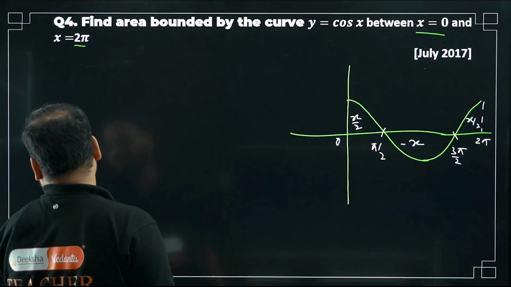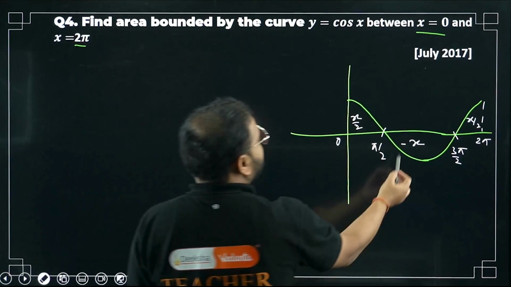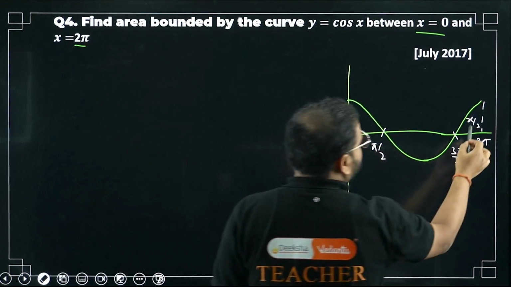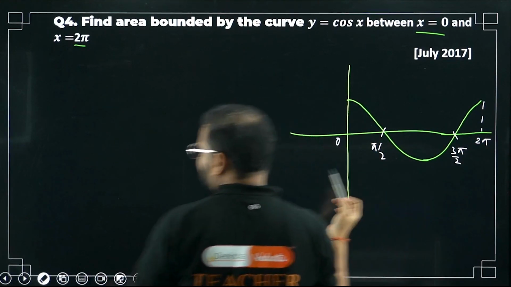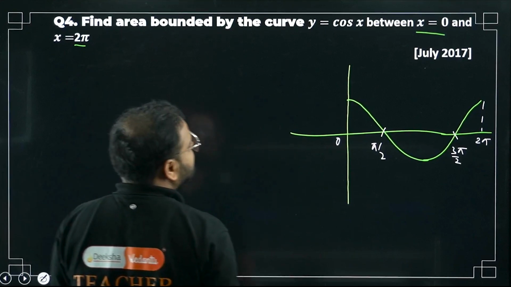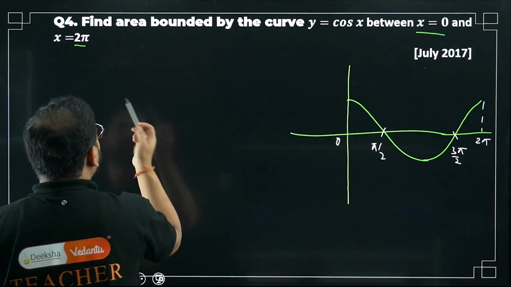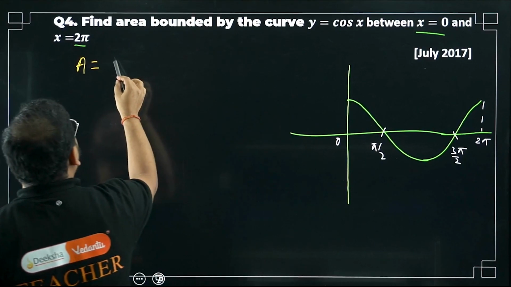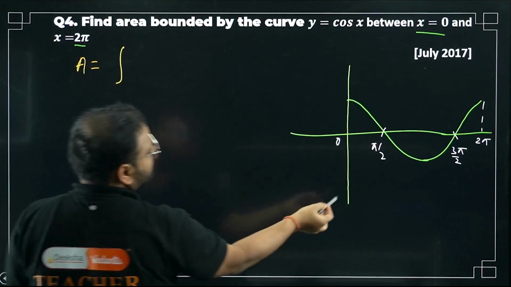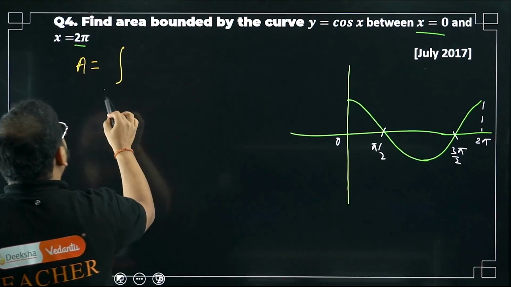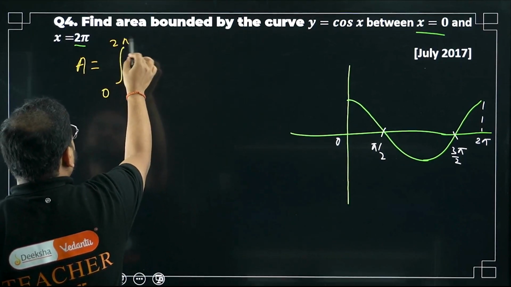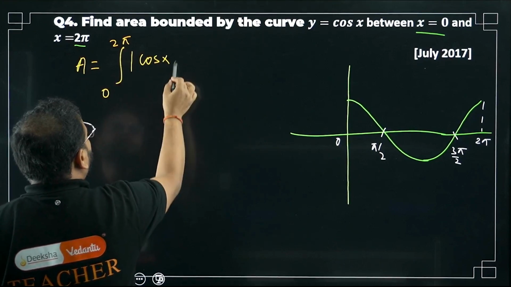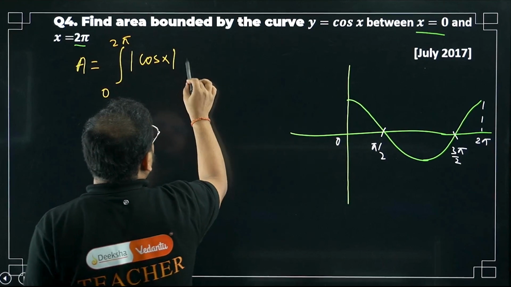If you add them, what is going to be the answer? 0, sir. So we have to avoid that. We have to make a modulus, sir. It means we have to take modulus for the negative area, because area is always positive. That is clear? Okay. So we'll write the required area as A, integrating from 0 to 2 pi mod of cos x dx.